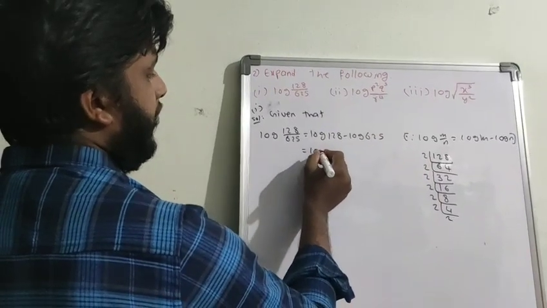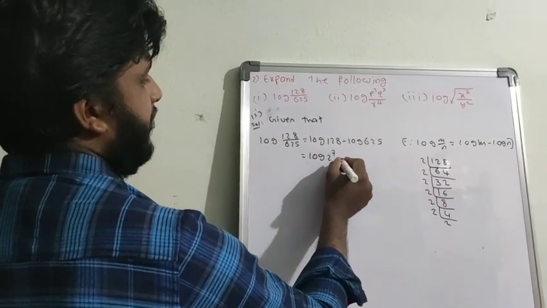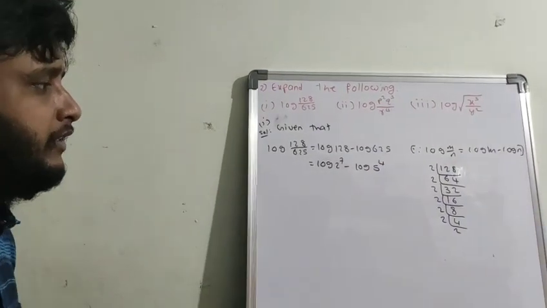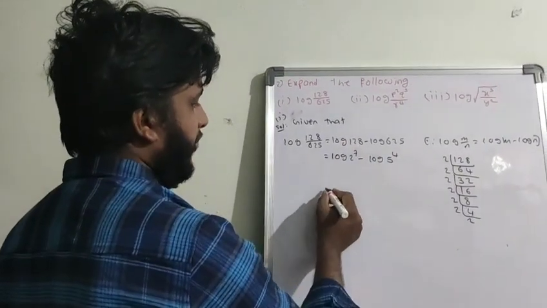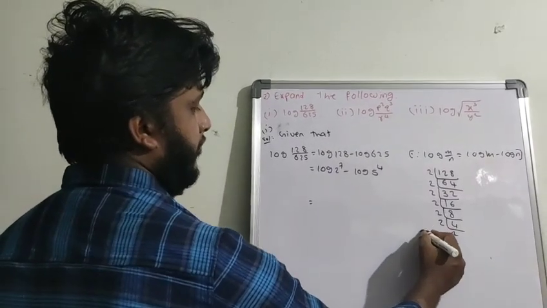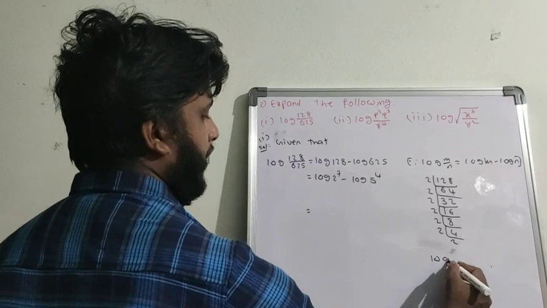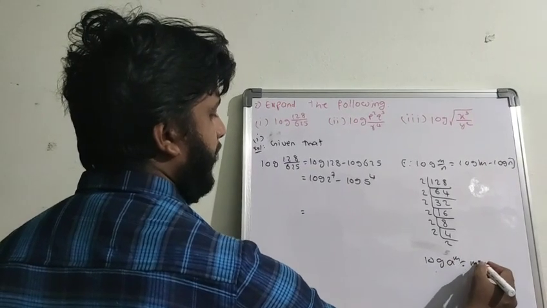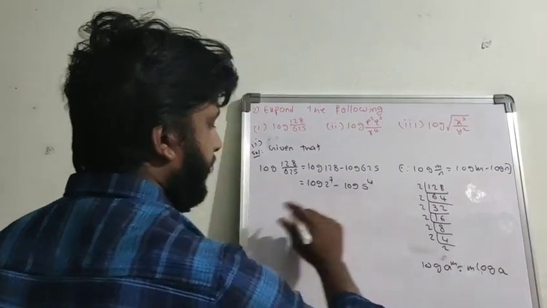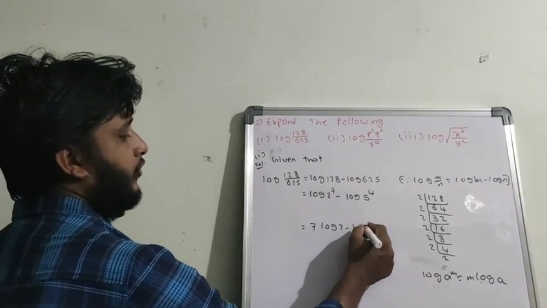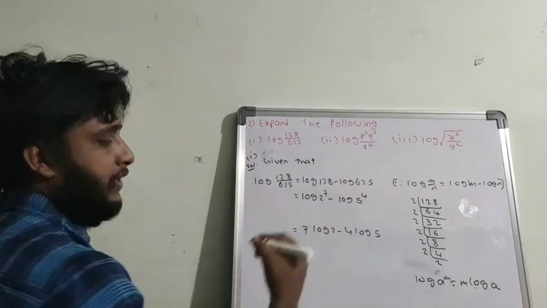So you can write it as log 2 to the power of 7 minus log 5 to the power of 4, I know very well, easily. Now you can apply the power formula, log a to the power of m equal to m into log a. So this is 7 log 2 minus 4 log 5.